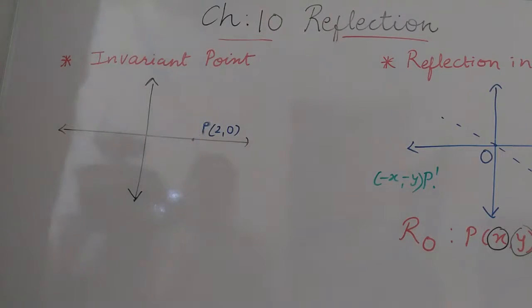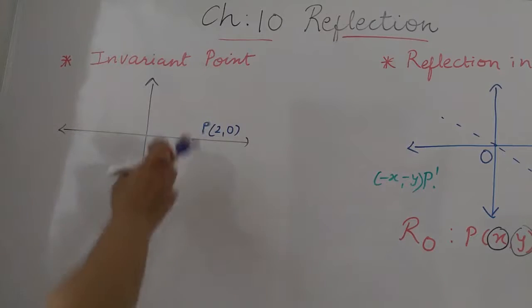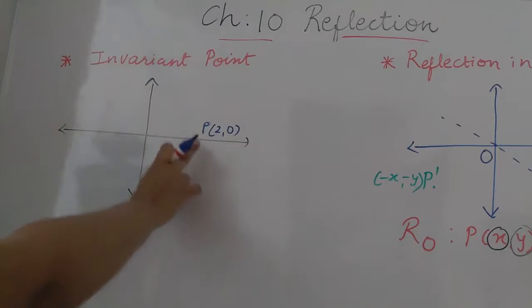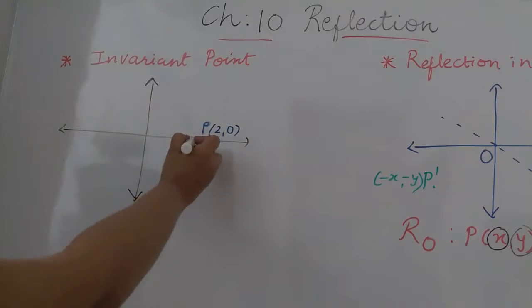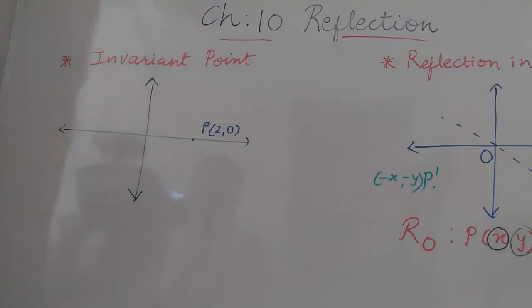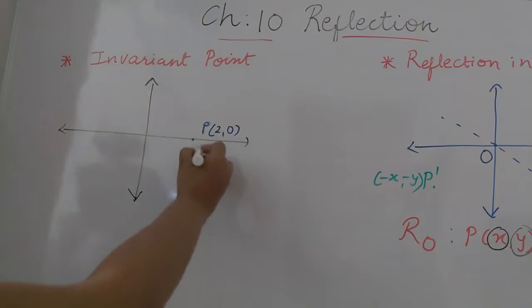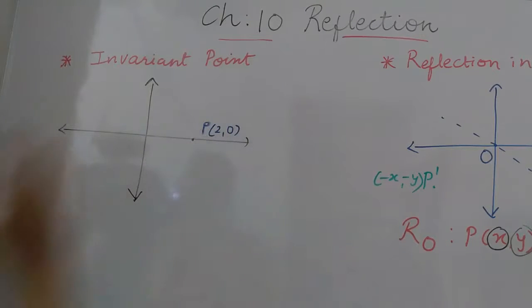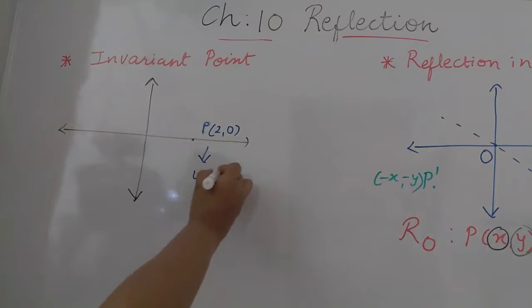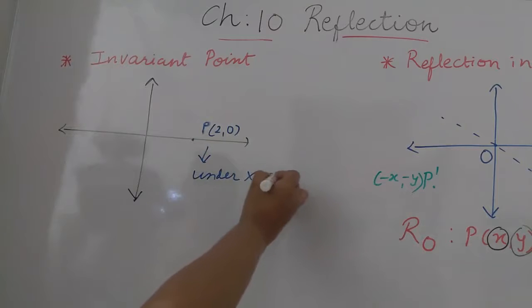How can you take its reflection under the x-axis? If it is under the y-axis, then you can take it from here to here. But if the point is lying on the x-axis and you have to take its reflection under the x-axis, then it is an invariant point. So this point is invariant under the x-axis.